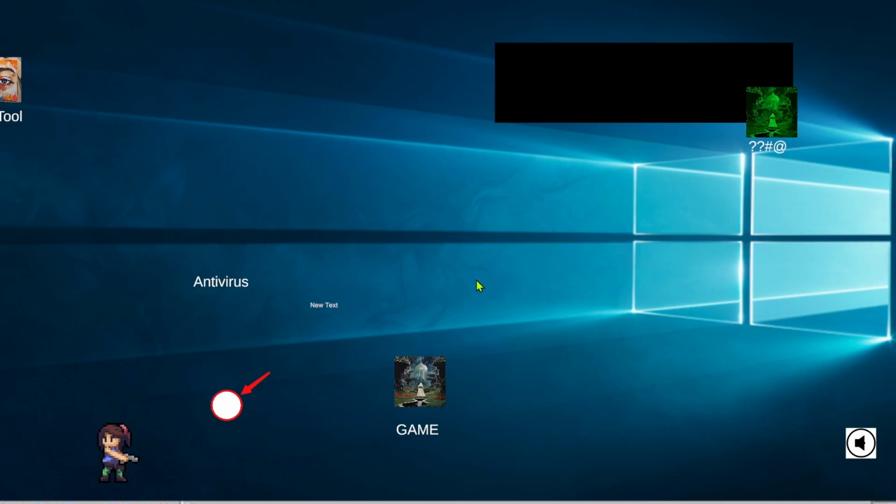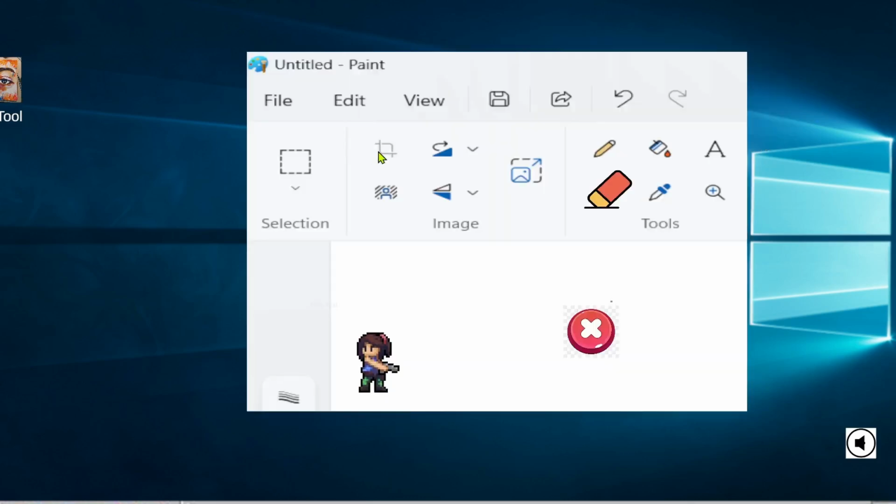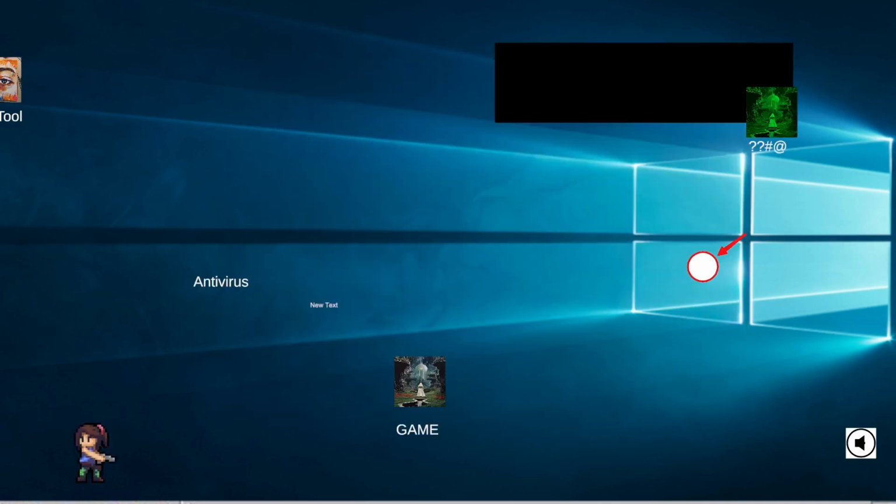He didn't know what to do, but he's still helping us by showing us where to go, where we can fix it. So we are following these arrows to find where the problem is, and this arrow is actually supposed to just show where the black spot is, and behind that black screen there is this game icon, the green one, which we cannot open because it's hidden behind. So we need to figure out. We're going to go to Paint tool up, where we see that there is an eraser we can click. But if we pick an eraser and press exit, we see that the eraser is not there.